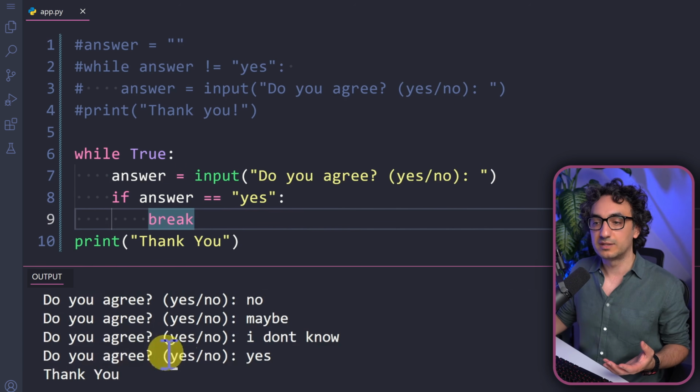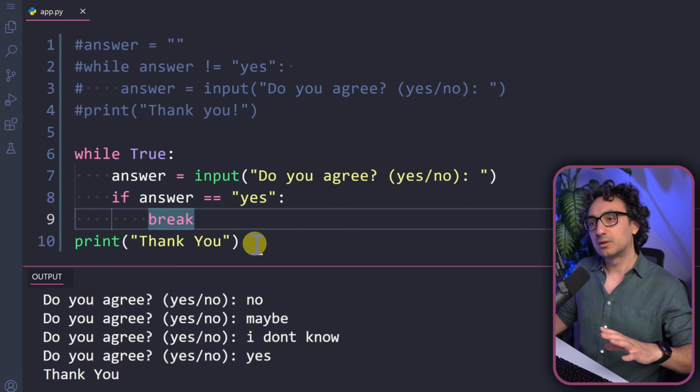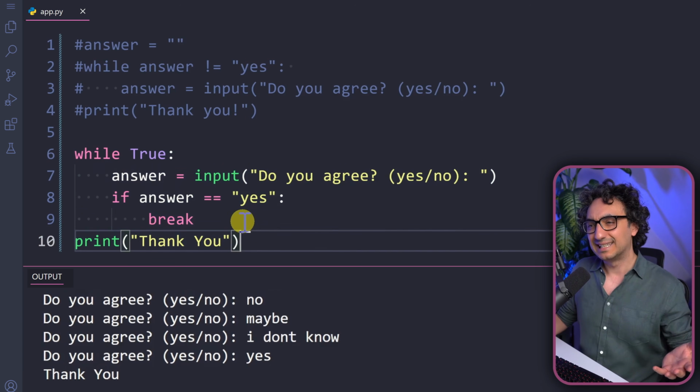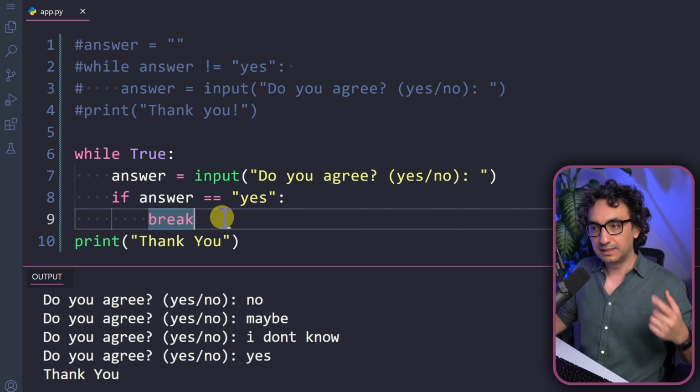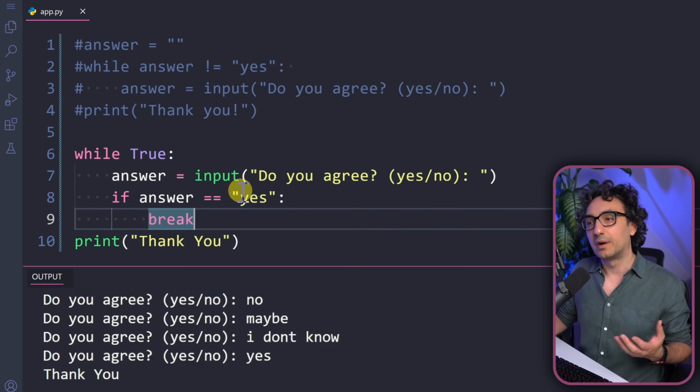So as you can see now, the system is behaving exactly like the while condition. And for this scenario, I'm going to go with the while True because it is easier to read. So we are building an infinite loop and we keep repeating that until we get the right answer.